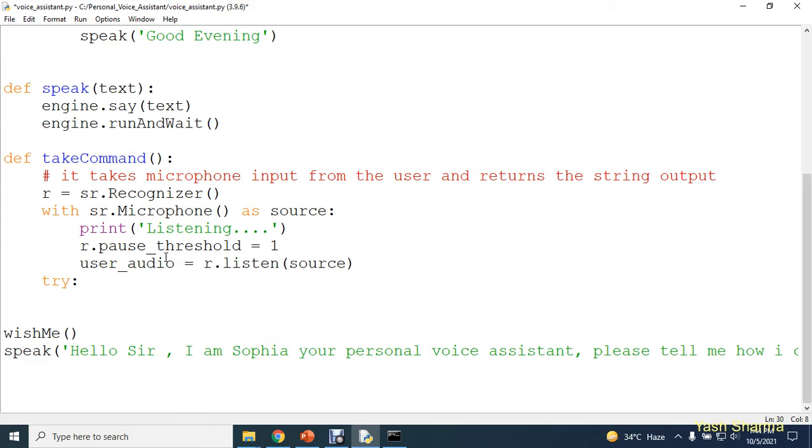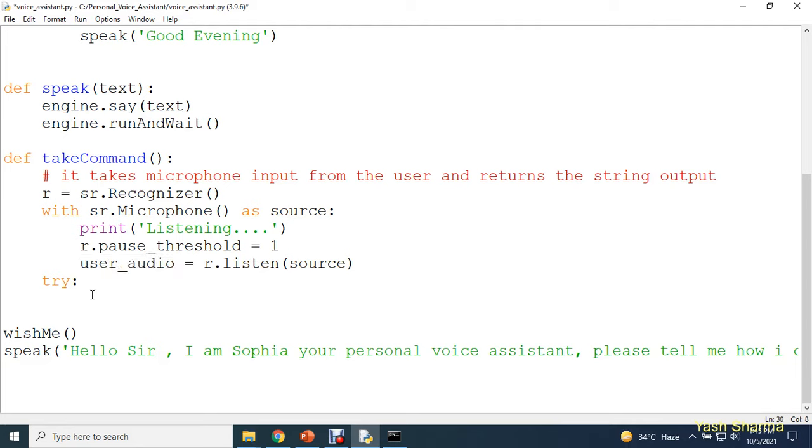So here what exactly I am going to do, whatever your user is going to speak, I'm going to print that. Suppose you are going to say, hey Sophia, what's the weather outside? So I'm going to save this information into this variable user audio, and I will print this user audio for testing purposes, so that you can check whatever you are speaking, your Sophia is listening the same. So whatever you are going to speak will print it out.